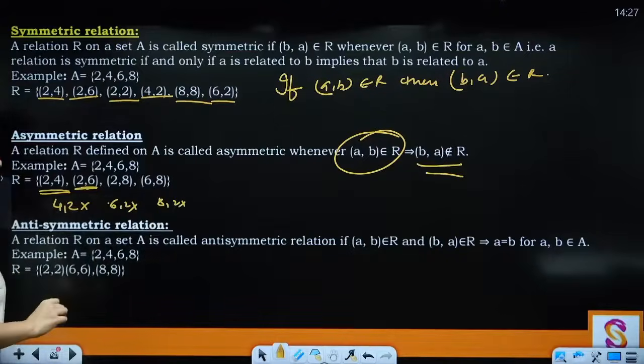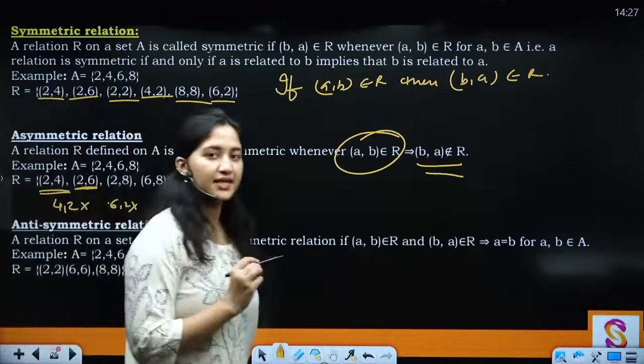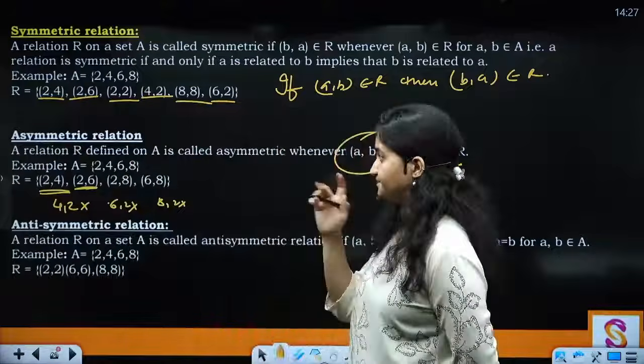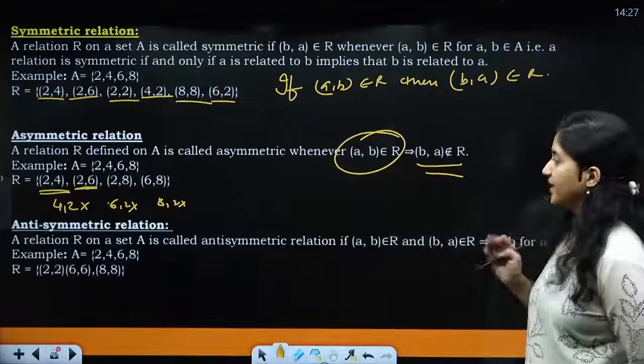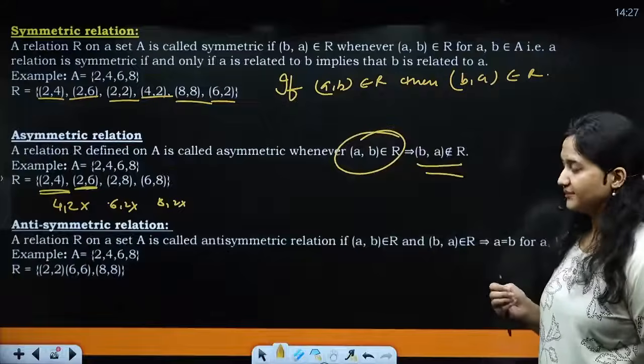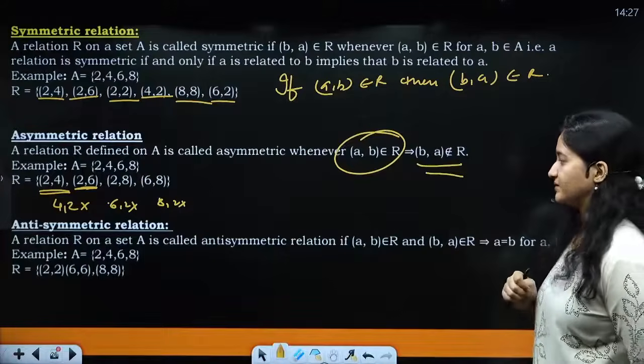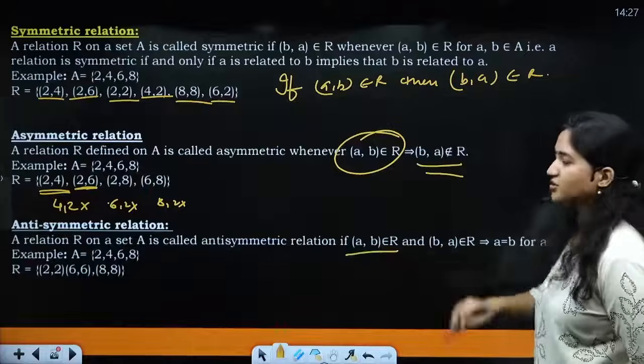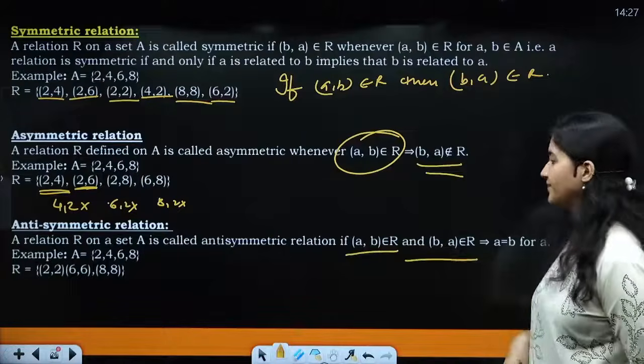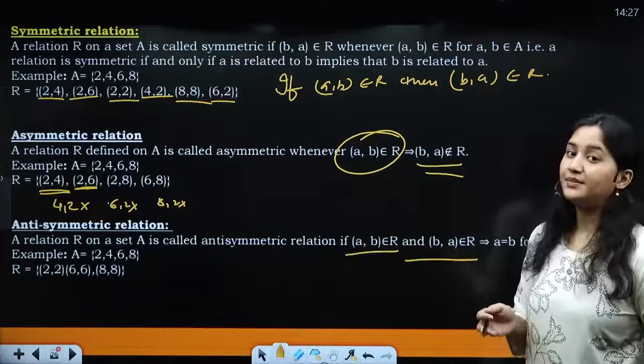If even for one pair this property fails, then we can say that this relation is not asymmetric, right? Then next one, you have antisymmetric. A relation R on a set is called antisymmetric if (A, B) belongs to R and (B, A) belongs to R, then A and B must be equal.